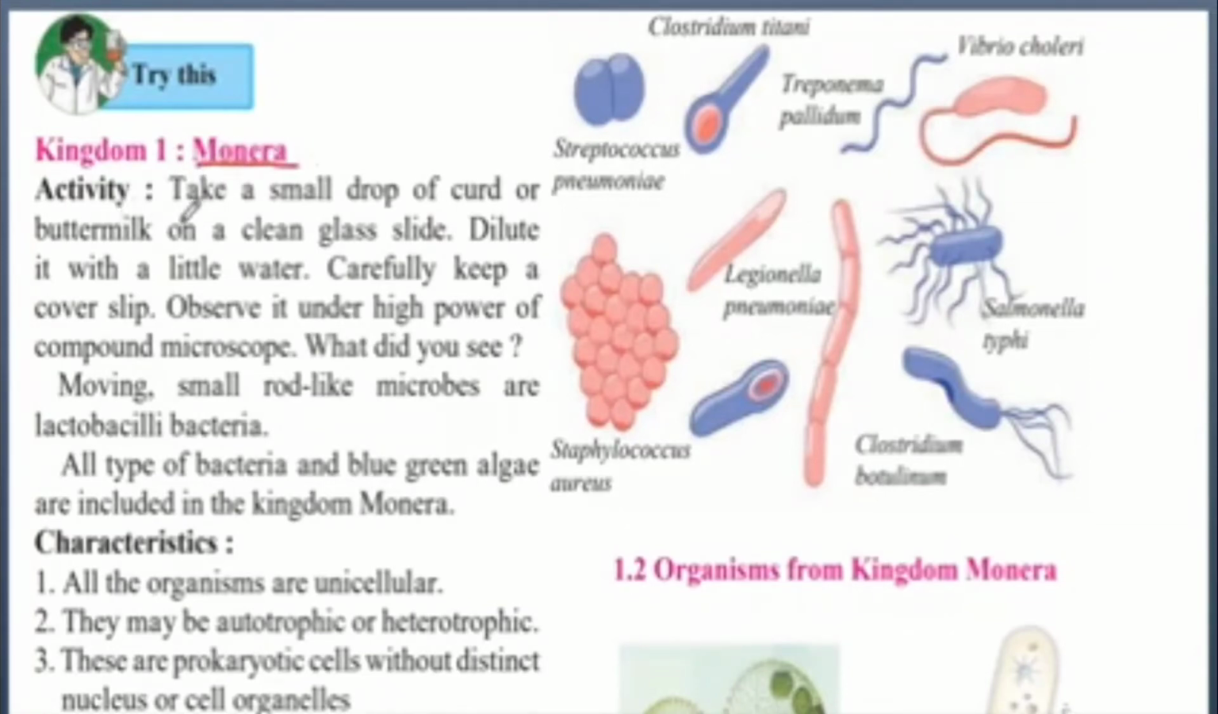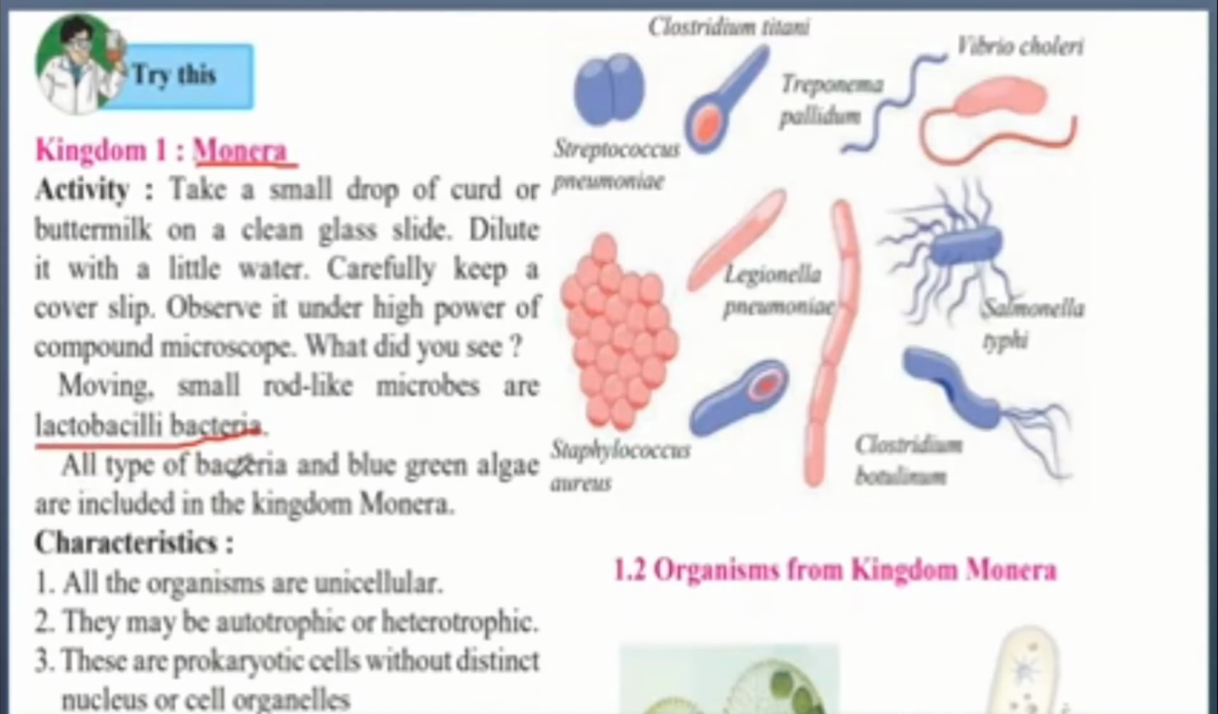Activity. Take a small drop of curd or buttermilk on a clean glass slide. Dilute it with a little water. Carefully keep a cover slip. Observe it under high power of a compound microscope. What did you see? Moving small rod-like microbes are lactobacilli bacteria. This is a type of bacteria which is present in milk. It's called lactobacilli. Lacto means milk and bacilli is the shape of the bacteria, that is like a rod.